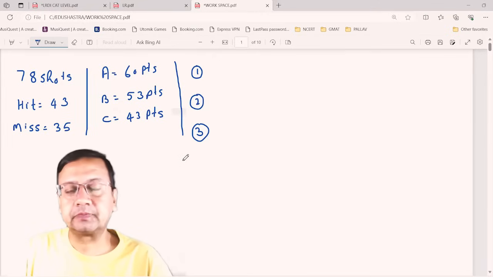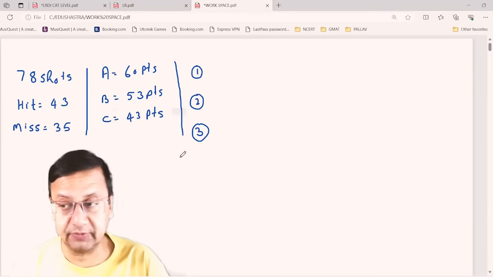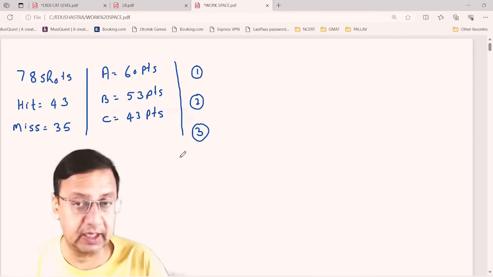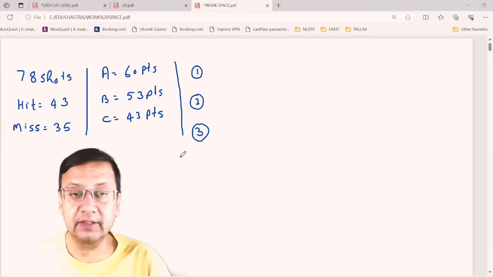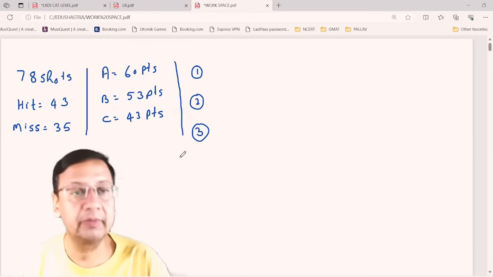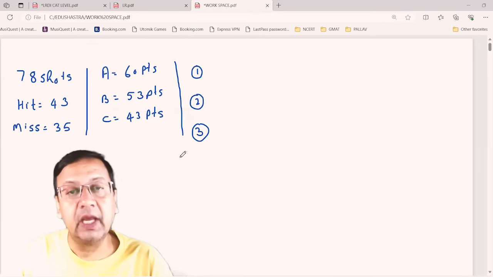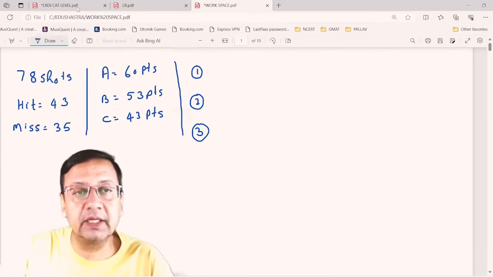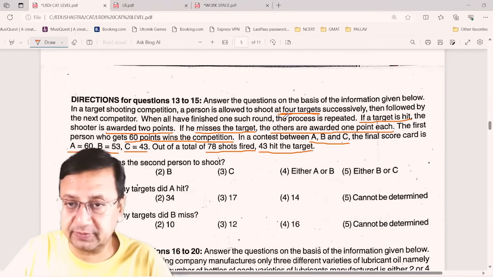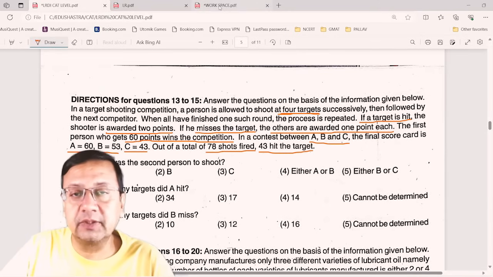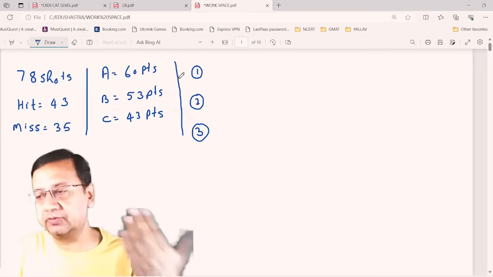Now, a total of 78 shots are fired. Listen carefully. Now, it's your turn, and you will be answering, and I will be writing here, and we will be solving together. Okay. Total 78 shots are fired. And every person is firing how many? Every person is firing four shots, right? So first person is 4, second person is 4, third person is 4.